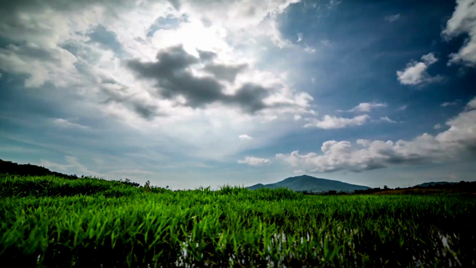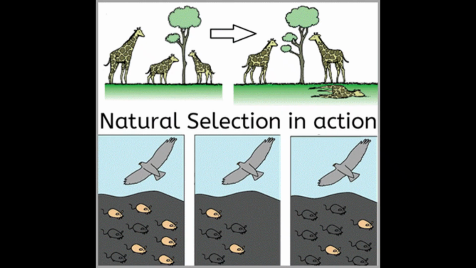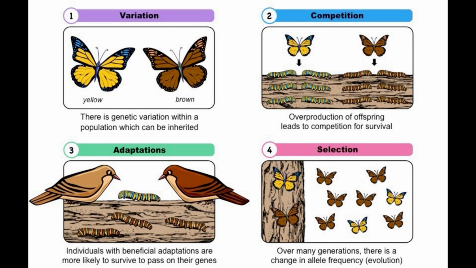Adaptations can occur slowly over time through the process of natural selection. Organisms with advantageous traits are more likely to survive and pass those traits on to their offspring. As a result, the population as a whole becomes better adapted to its environment.